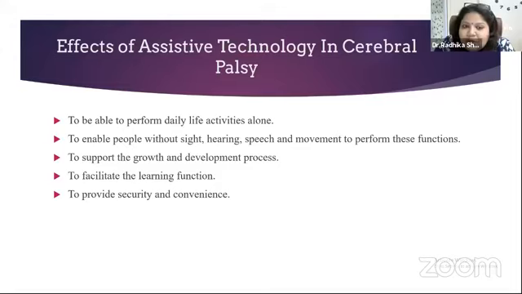Assistive technologies also support growth and development processes for children who are above 18. They also facilitate learning functions, to learn computers, devices, technologies, or in academic functions. They also provide security and convenience.